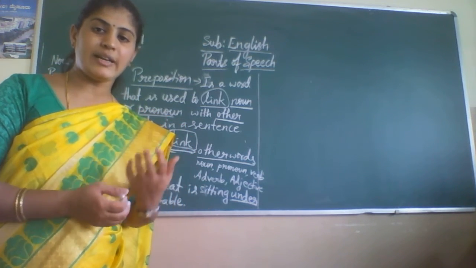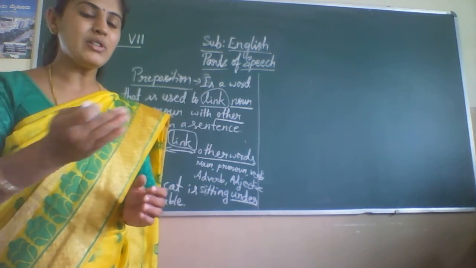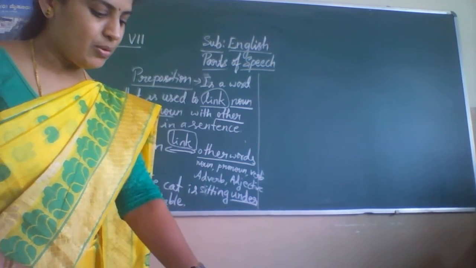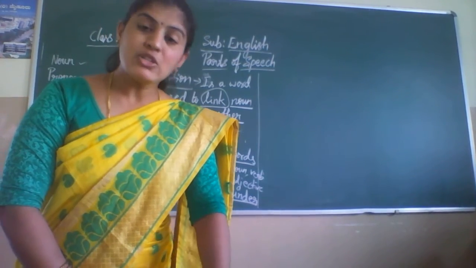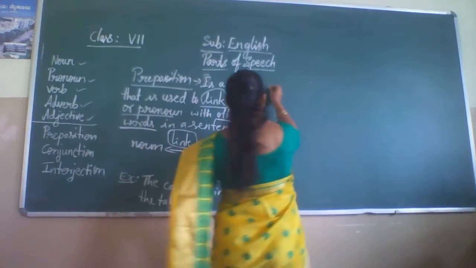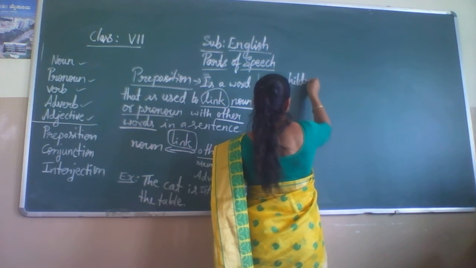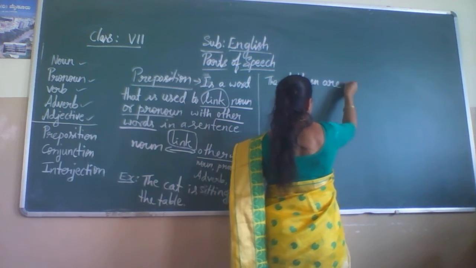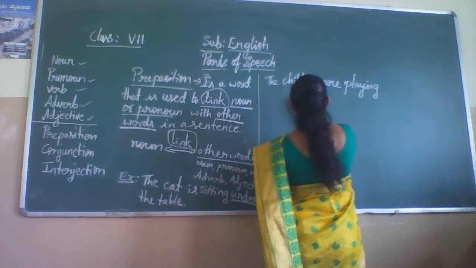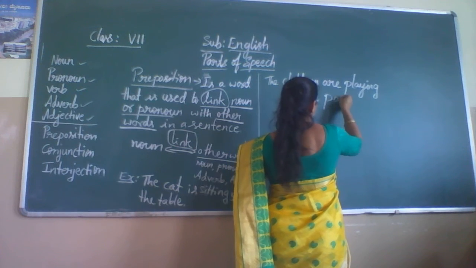These kinds of prepositions may connect with nouns and other words in the sentences. More examples I'll give you one by one. The children are playing in the park.